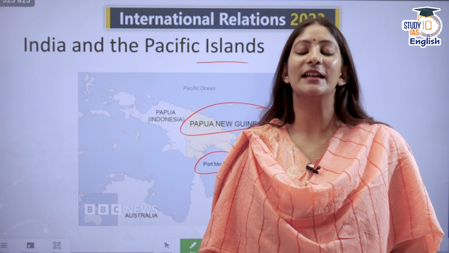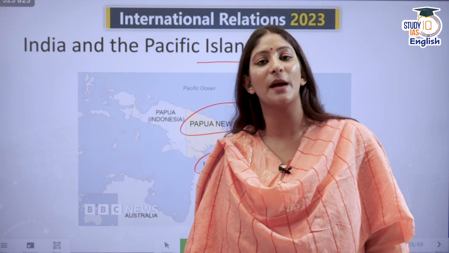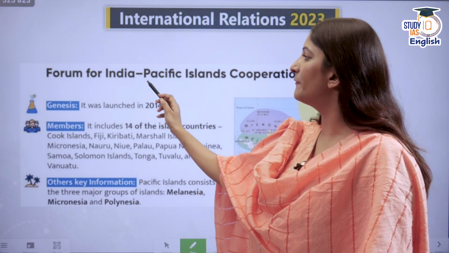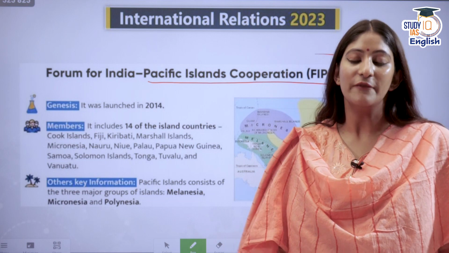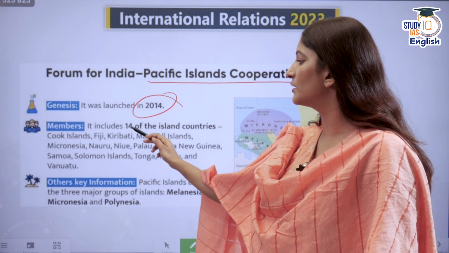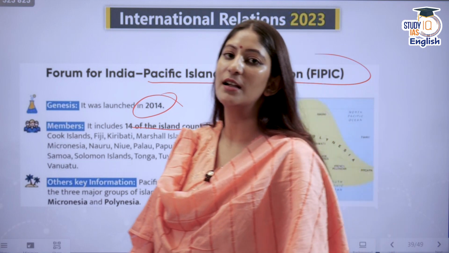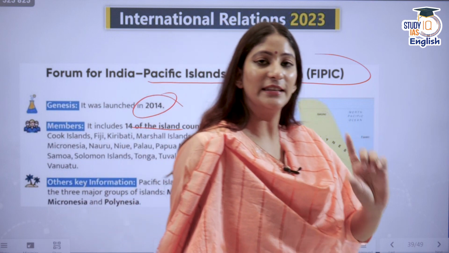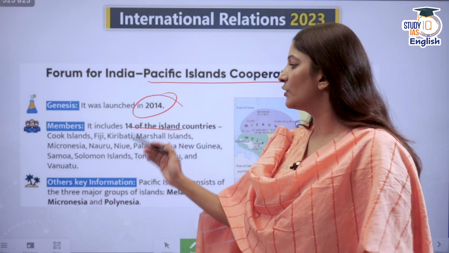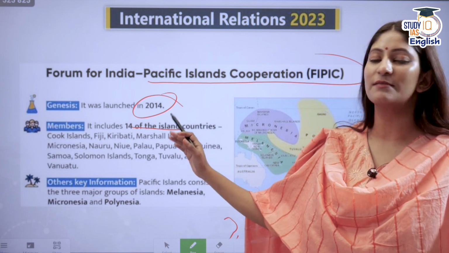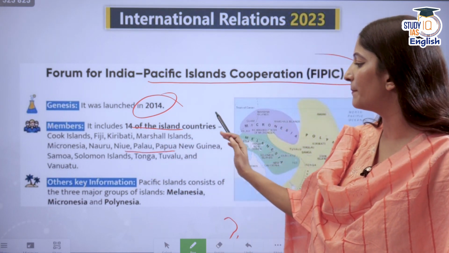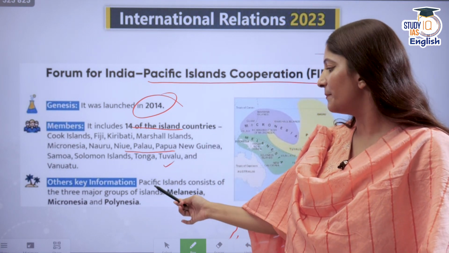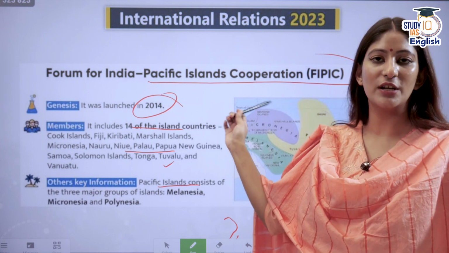For the first time ever, an Indian Prime Minister visited, and that is our current Prime Minister Narendra Modi. He went to co-host the Forum for India-Pacific Island Cooperation, which was launched in the year 2014. The members include the 14 islands of the Pacific Ocean, from Polynesia, Micronesia, and Melanesia. These 14 countries are Fiji, Cook Islands, Kiribati, Marshall Islands, Micronesia, Nauru, Niue, Palau, Papua New Guinea, Samoa, Solomon Islands, Tonga, Tuvalu, and Vanuatu. Also, the Pacific Islands consist of three major groups: Micronesia, Melanesia, and Polynesia.